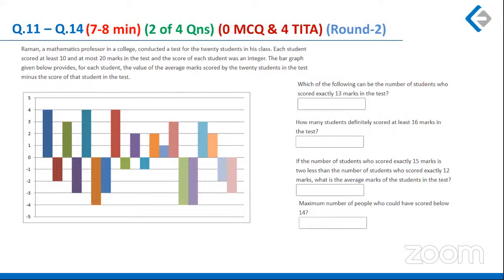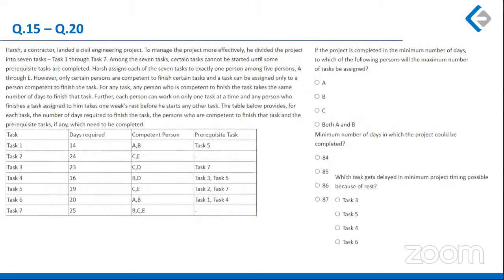Now, if I look at this set, this is a set wherein you have to make a full chart of tasks: which task should be done after what task, what is the preceding task, and how many persons can do a particular task. So again, this is the set where you could have just left it for round two, because it was lengthy, time consuming, as well as moderate to difficult.